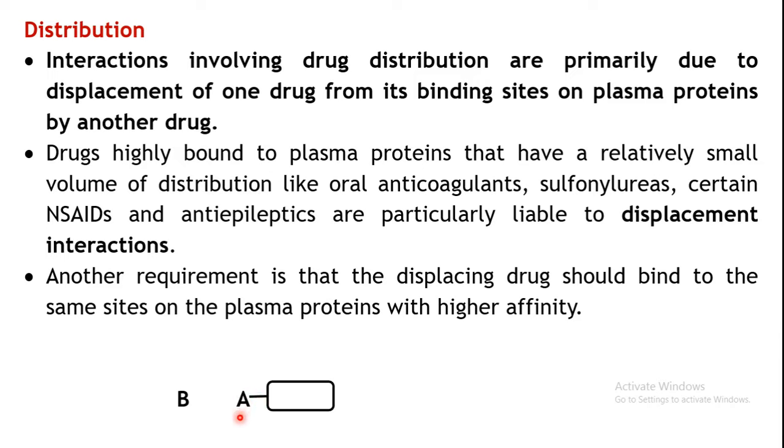This drug B will displace drug A. It will bind over here and remove drug A from here. As a result, instead of drug A, drug B will now be bound to the plasma protein at the same site, because B has higher affinity. So drug A will be set free. And as we have seen under plasma protein binding, it is the free form which is available for action.